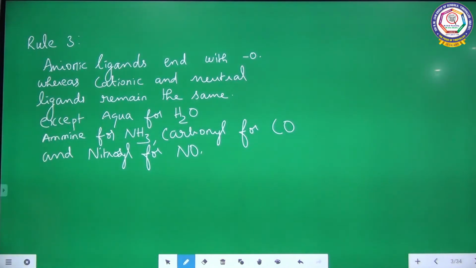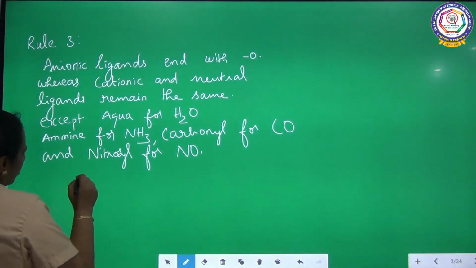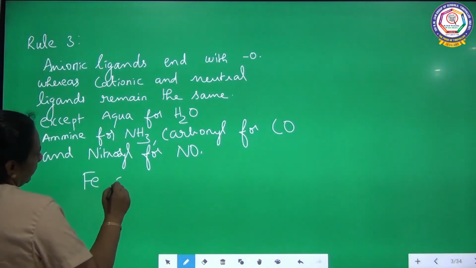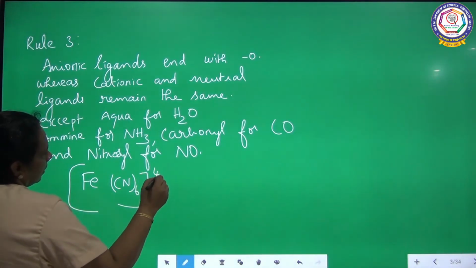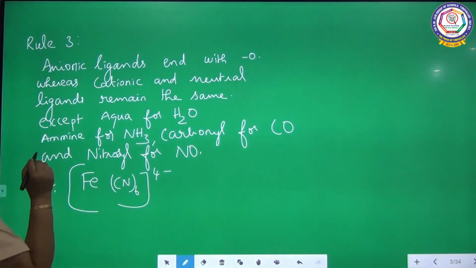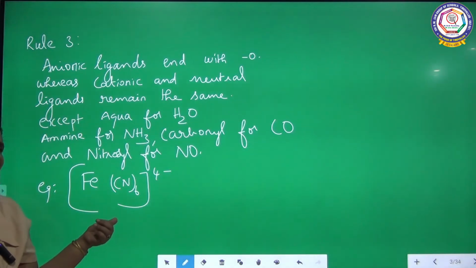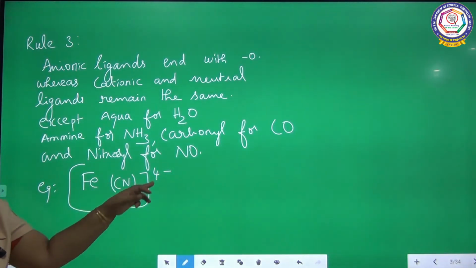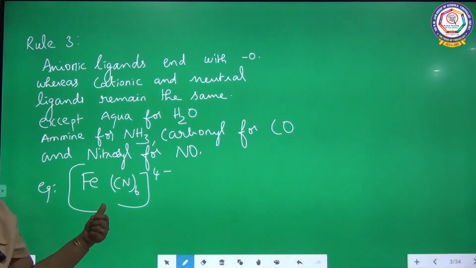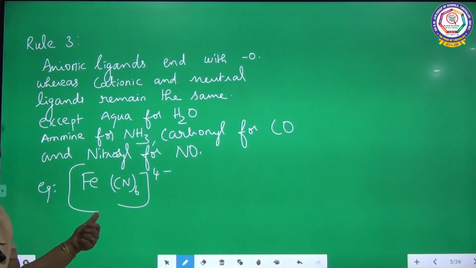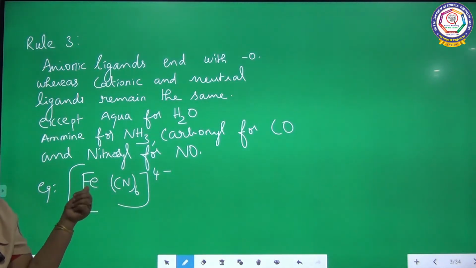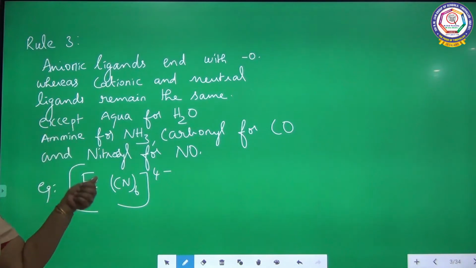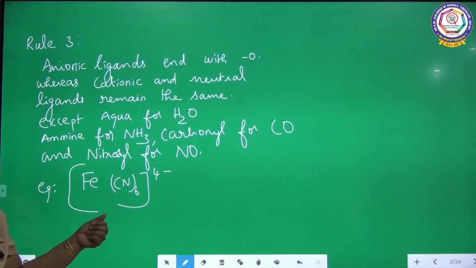I am going to give one example here. For example, a compound is coming like this. Listen here. The complex is a complex anion because the complex has got a negative charge, so it's an anionic complex. You see here cyanogen, CN. It is a negative ligand. Already I told you negative ligands are anionic ligands. It should be ended with O.